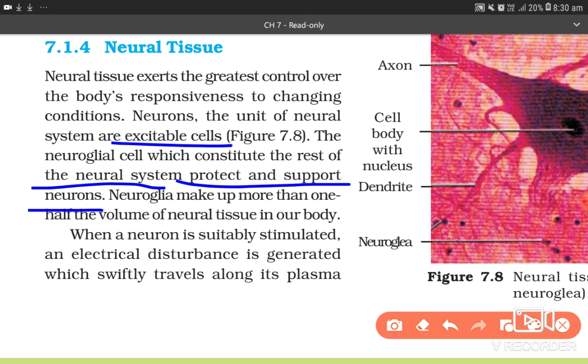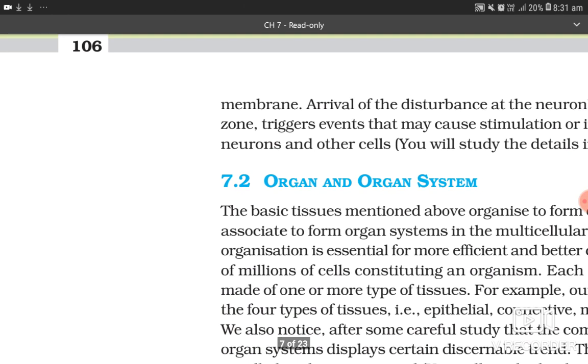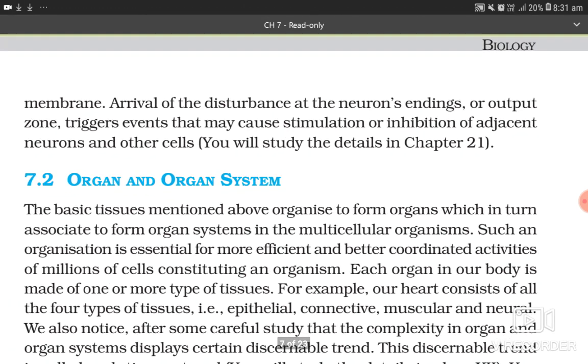Neuroglia make up more than half of the volume of neural tissues in our body. Please remember this. When a neuron is suitably stimulated, an electrical disturbance is generated which swiftly travels along its plasma membrane. Arrival of the disturbance at the neuron's endings or output zone triggers events that may cause stimulation or inhibition of adjacent neurons and other cells. You will study the details in chapter 21.